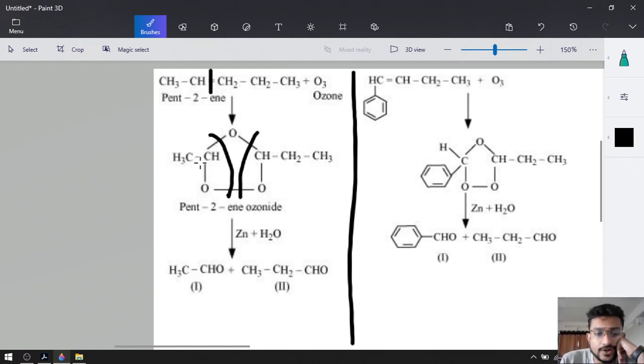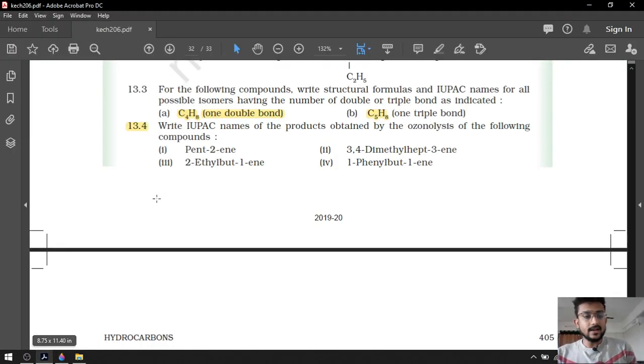This portion will be CH3CHO after the reaction with Zn/H2O, and this portion will be CH3CH2CHO. So the name of this compound will be ethanal and this one will be propanal. So the product of pent-2-ene ozonolysis will be ethanal and propanal.